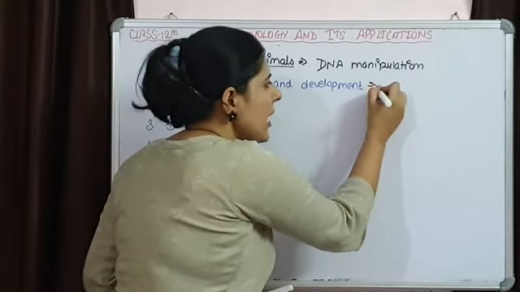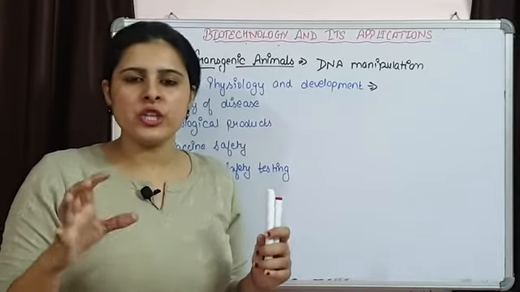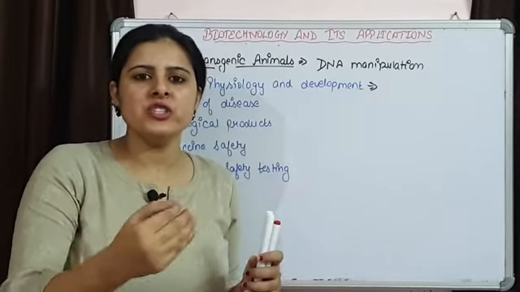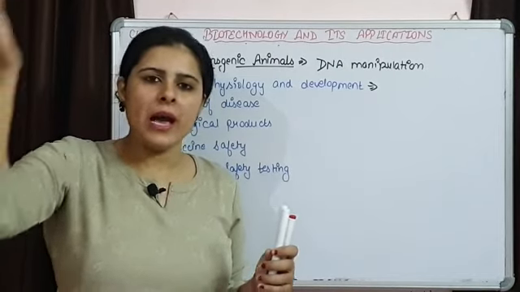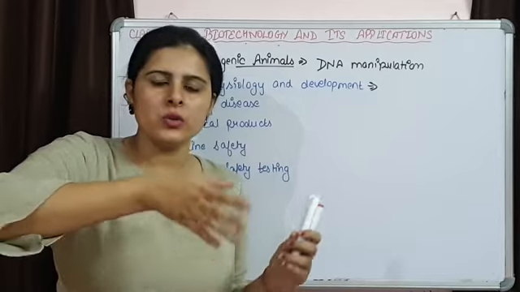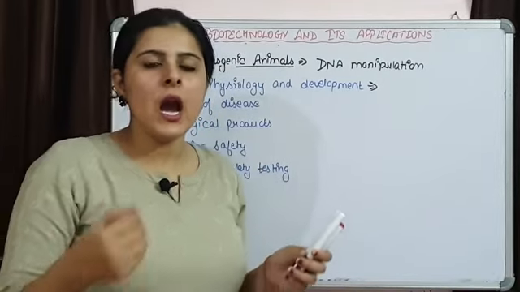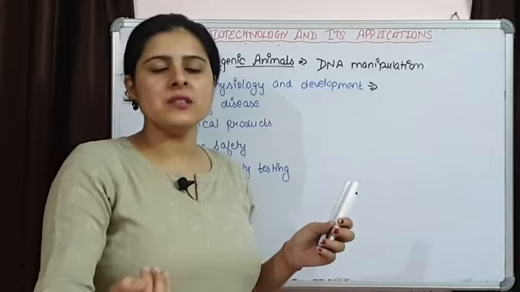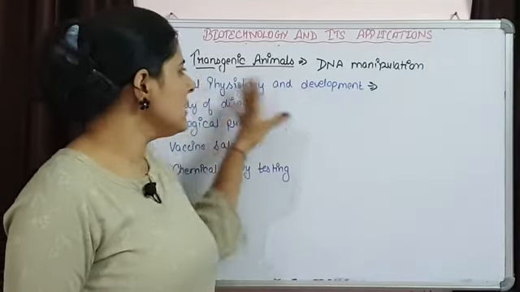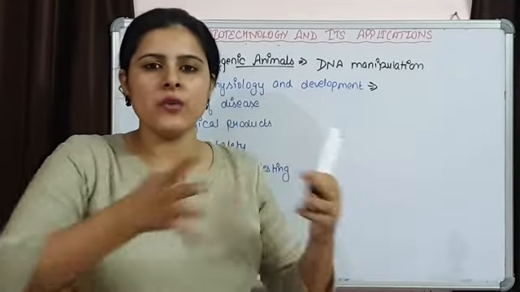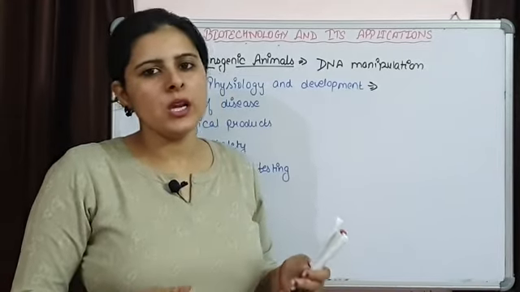That means we are using these transgenic animals to understand the functioning of different genes, how different genes are going to be regulated. When we introduce a gene from one species into another species, what are the effects that are going to happen, how the functioning of these genes is responsible for the normal growth of an organism. So this is how these organisms are used to study the functions of different types of genes and the regulation of these particular genes.